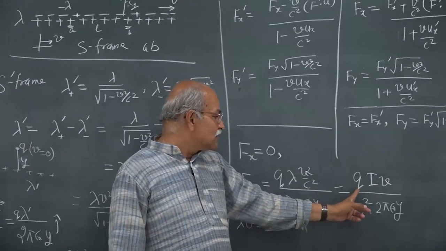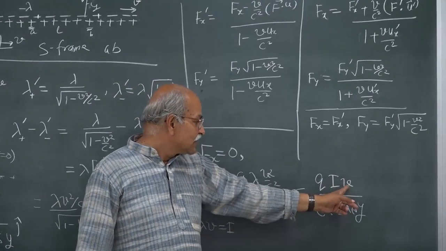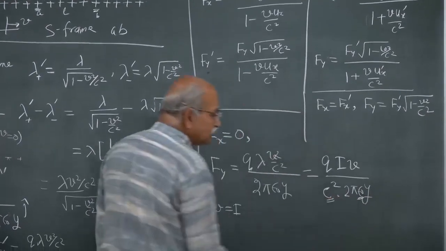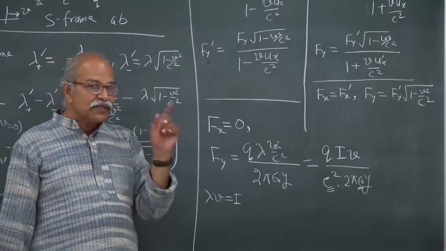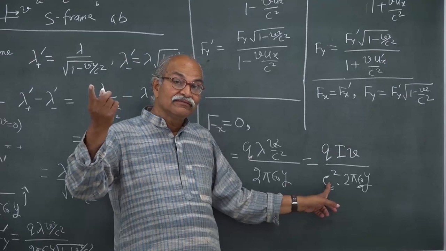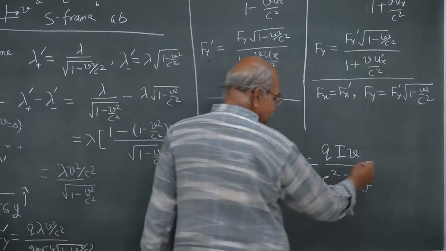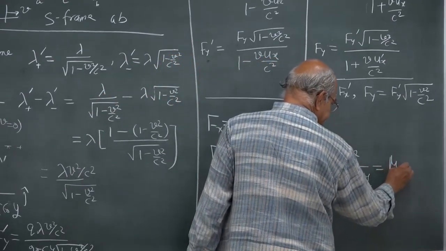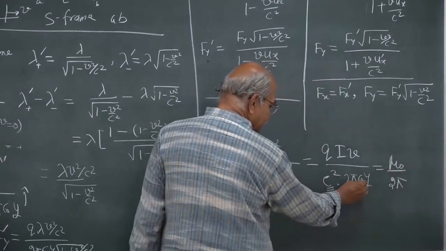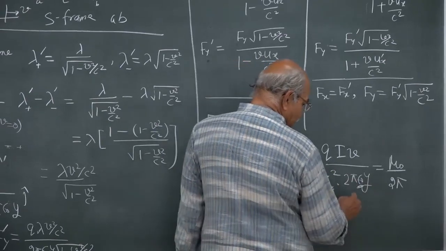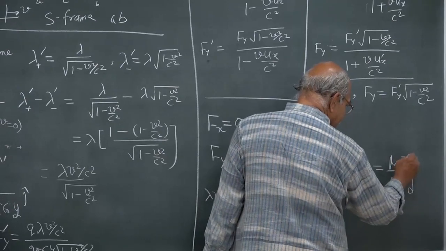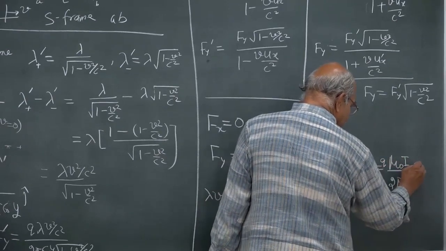So, q times v times I, and 1 divided by epsilon naught c square, that is mu naught, and hence this is mu naught by 2 pi y, and here I, and you have a q and you have a v.